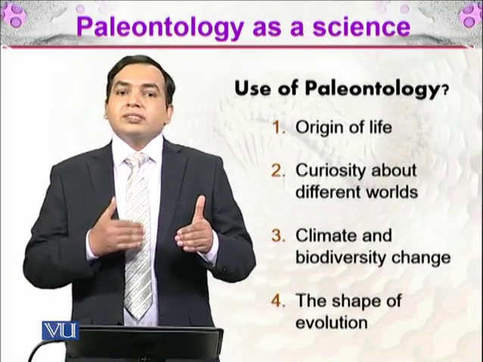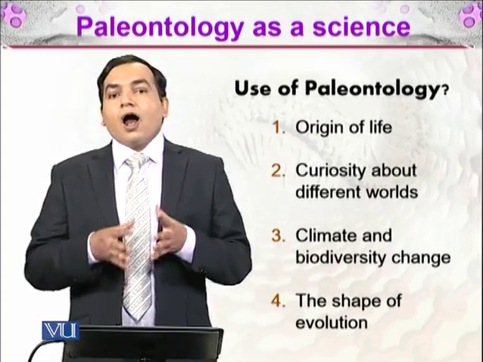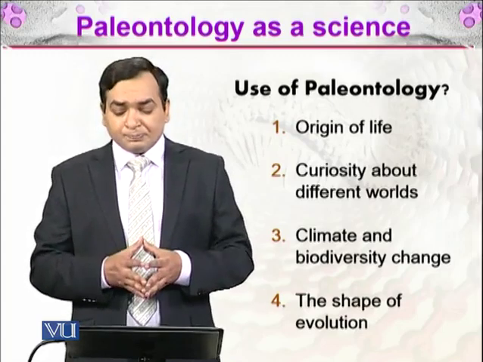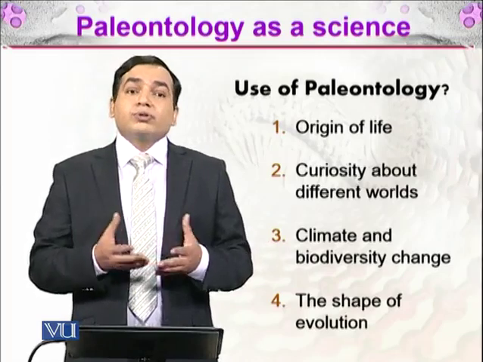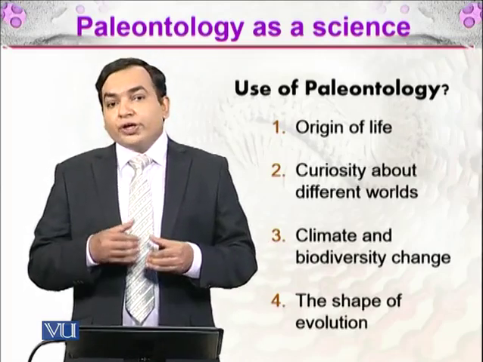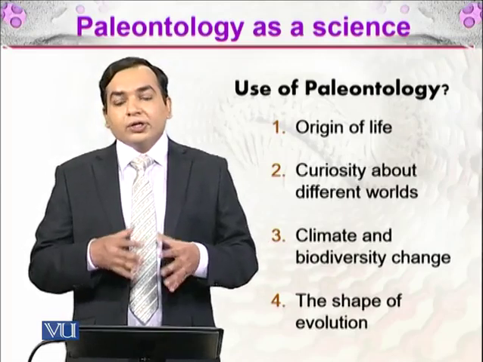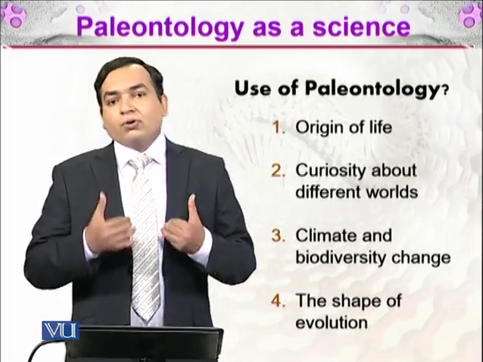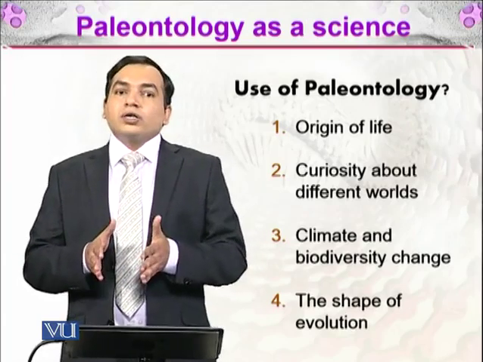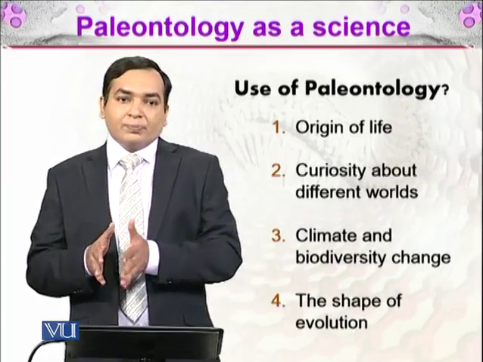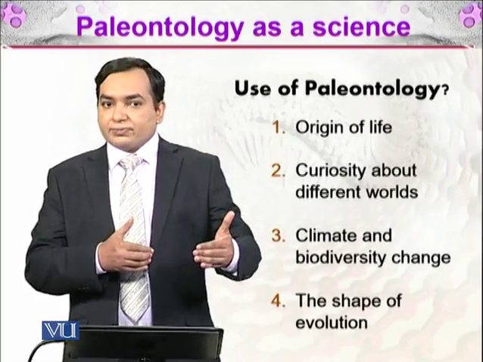The same is the case if we go further in the past, we can infer how life originated in the world. The second thing is curiosity about different worlds. We are living on planet Earth, which contains a particular life. The life present on the earth evolved through many periods which had different climates and different organisms.